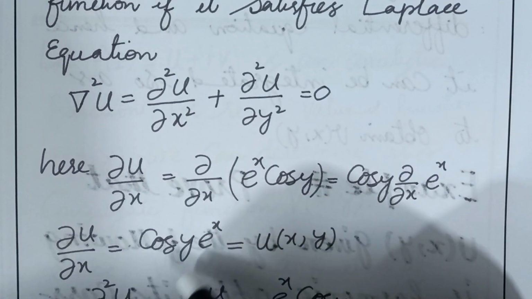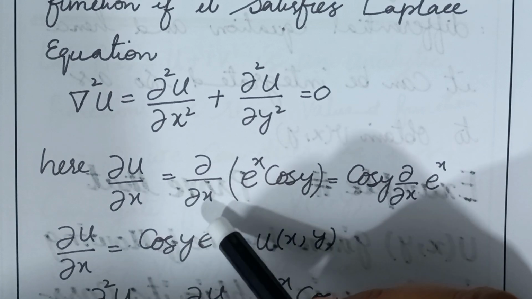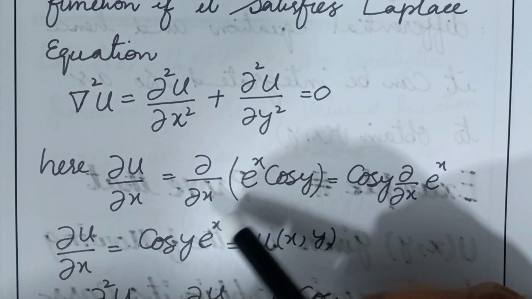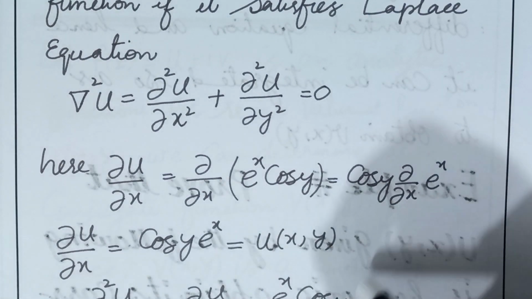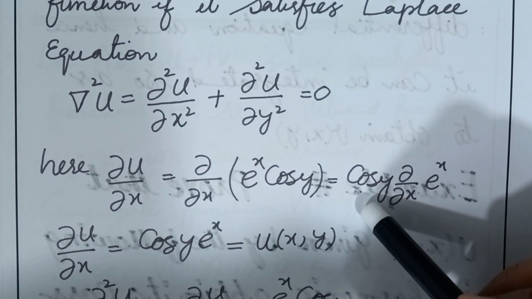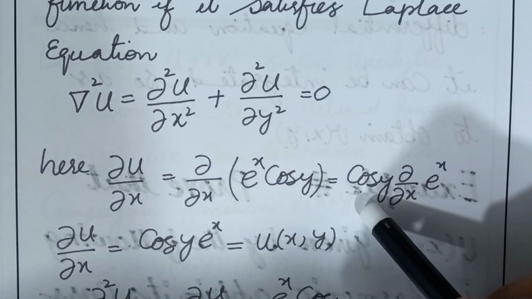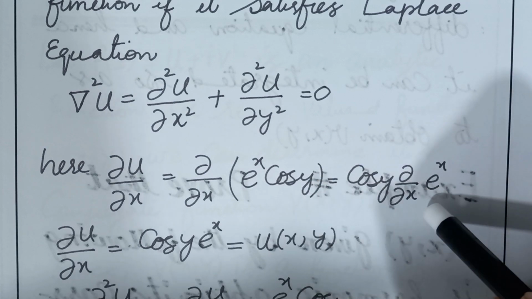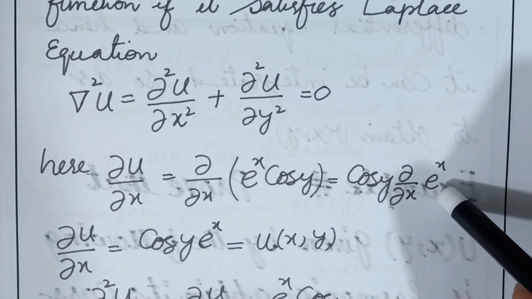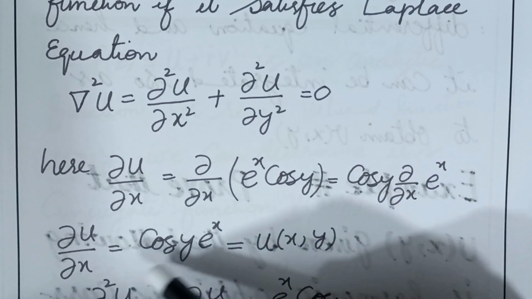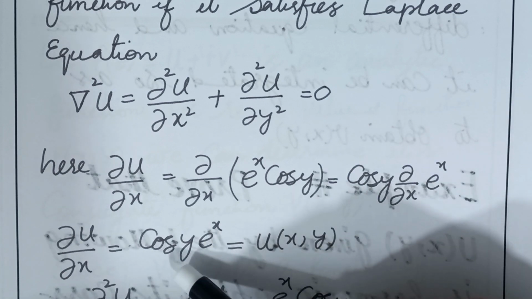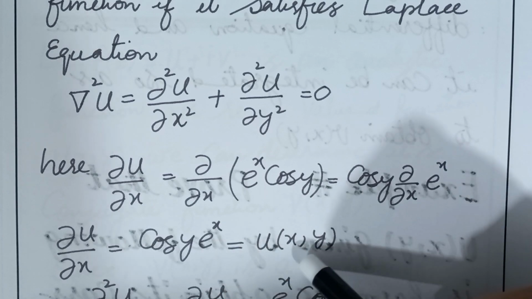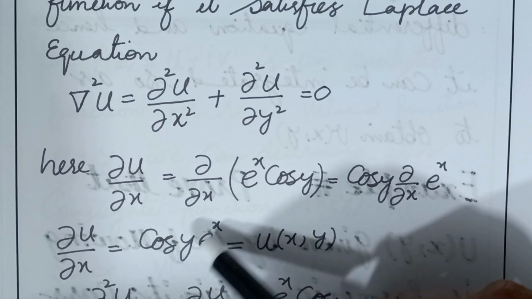When we take the partial derivative with respect to x, y will be constant, so cos y is considered a constant coefficient. The partial derivative of e raised to power x is e raised to power x, so partial u over partial x becomes e raised to power x cos y, which is equal to u.